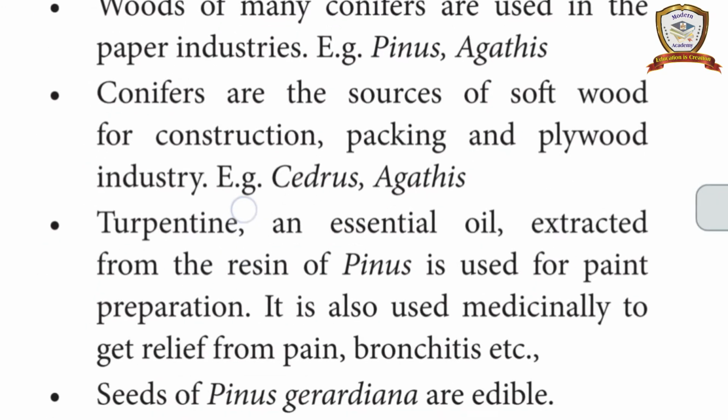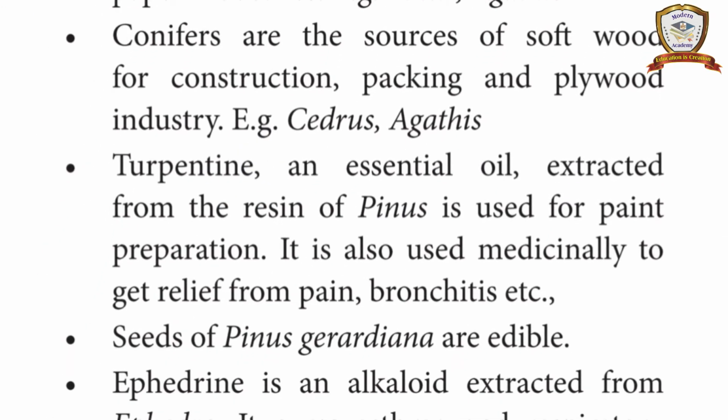Okay, so next, turpentine and essential oil. Turpentine is one of the essential oils. It is extracted from the resin of Pinus, and it is used for paint preparation. The turpentine is used for the preparation of paint.